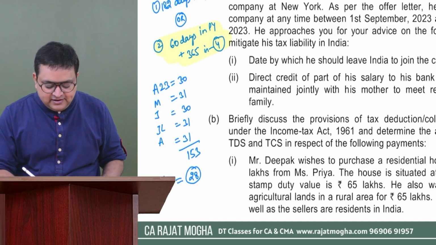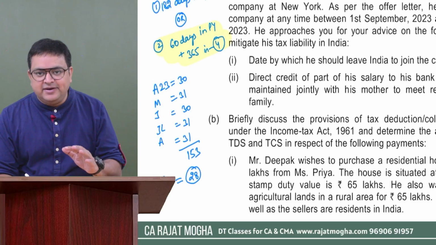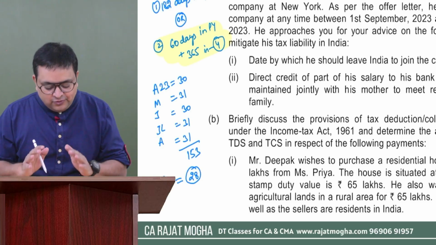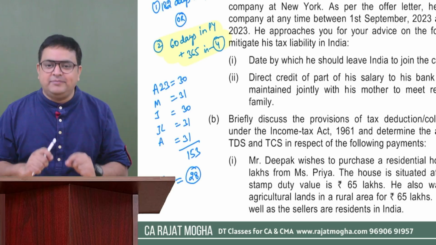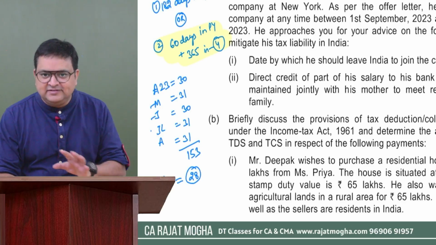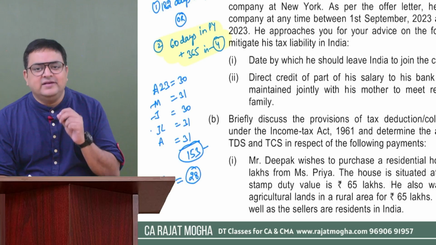So I will say, boss, if you would like to reduce your tax liability so that your foreign income doesn't get taxed in India, by 28th of September, please leave. Because April, May, June, July, August, anyways he is here in India, and till August 153 days is coming.